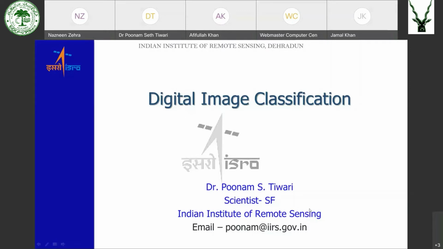Then we also have thermal images, in the thermal range of the electromagnetic spectrum, that sense the temperature for a certain part of the ground. So this is about remote sensing. Now, when we receive the data, we see that this data is in digital format. What is a digital image? When you zoom into a digital image, you see square areas, and these square areas are called pixels.